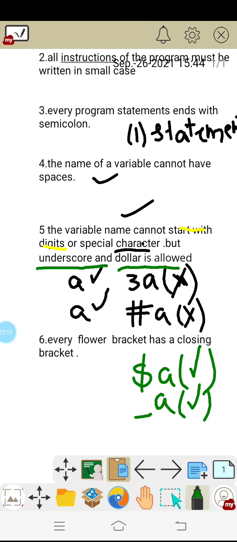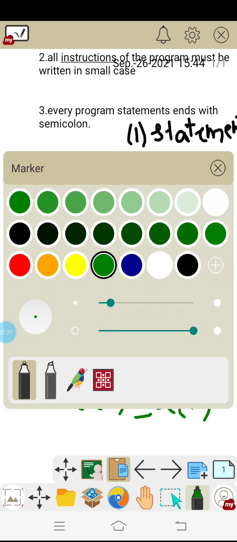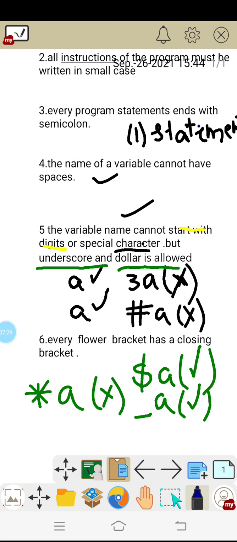For example, what are the other special characters? Star is also a special character. If I write *a, this is also a wrong example, because only two special characters are allowed, that is dollar and underscore, valid examples. Other than dollar and underscore, everything is a wrong example. So this is also going to give some error.